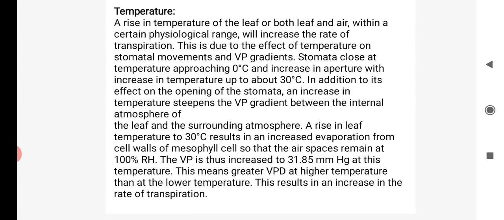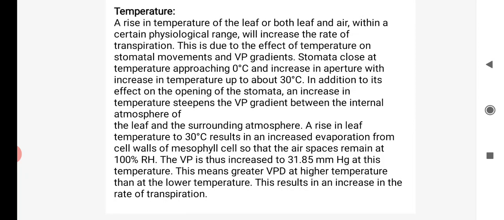Temperature. The rise in temperature of the leaf and the air, within a certain physiological range, increases the rate of transpiration. This is due to the effect of temperature on stomatal movement and the vapor pressure gradient. Stomata become closed at temperatures approaching 0 degrees Celsius and increase aperture up to about 30 degrees Celsius.